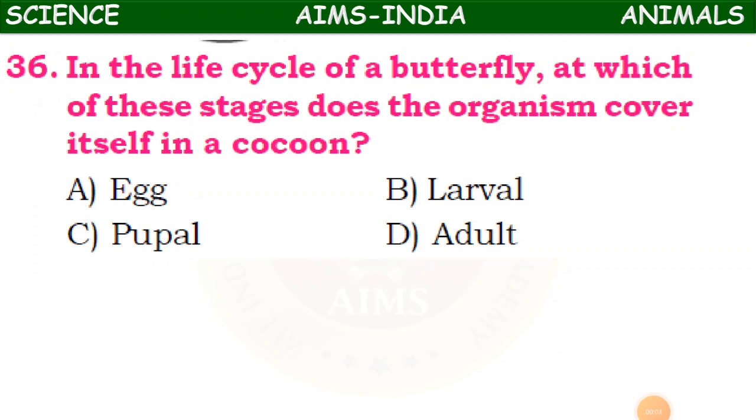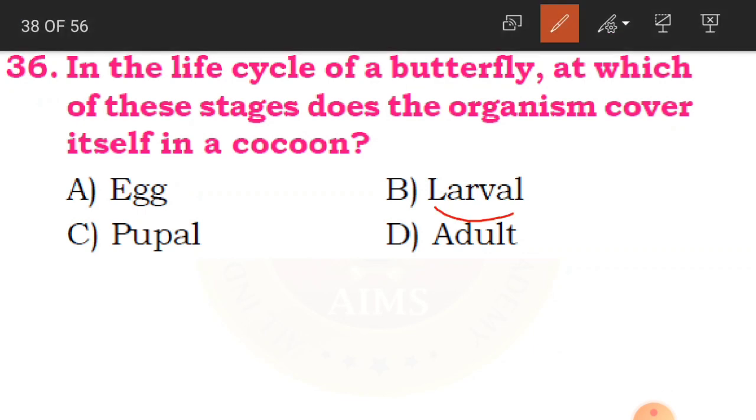In the life cycle of a butterfly, at which of these stages does the organism cover itself in a cocoon? Cocoon, that is in a life cycle of a butterfly. Now we have learnt about the life cycle of a butterfly, which has 4 stages. At which stages does the organism, in the sense the young butterfly, cover itself in a cocoon? Whether in egg or in larva or in pupa